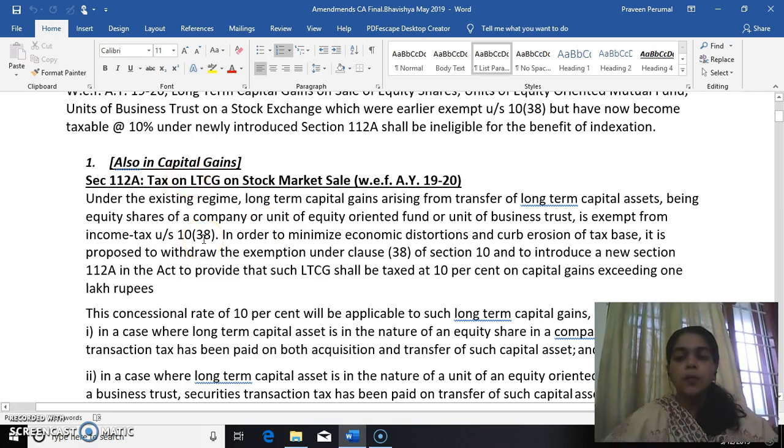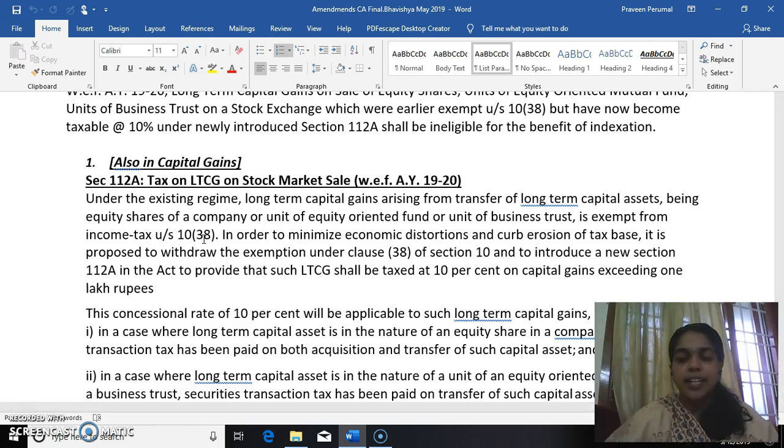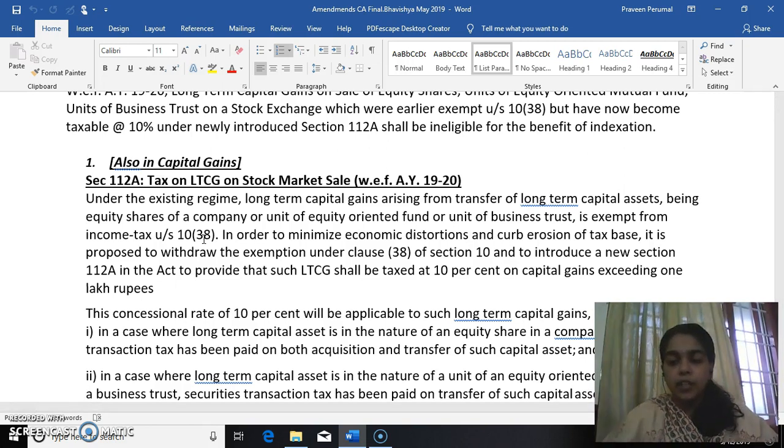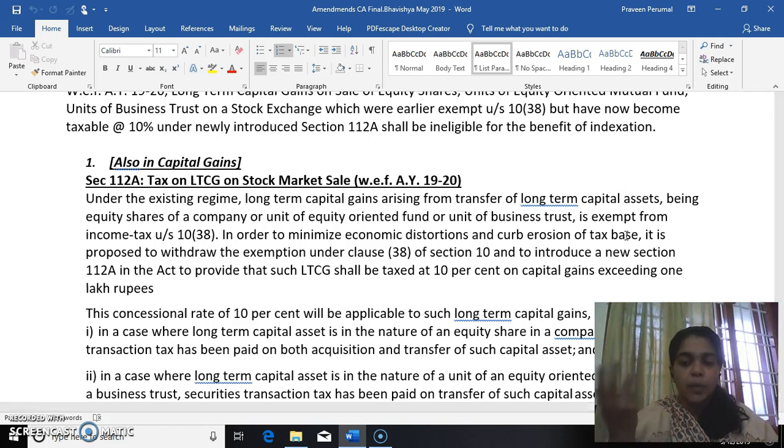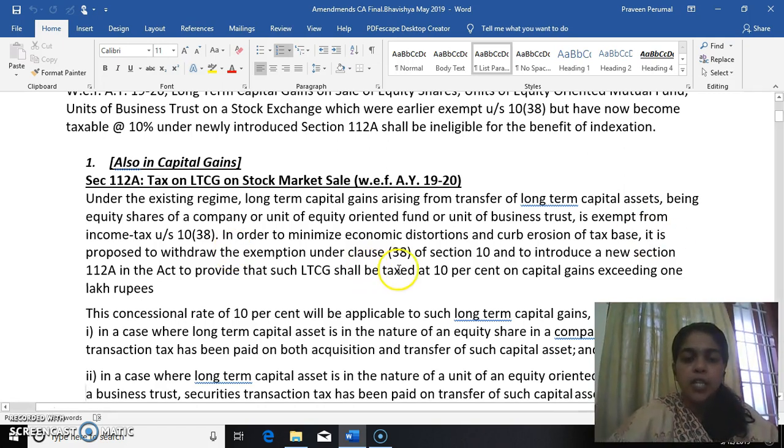Why? Because the government felt that giving exemption under section 10(38) is causing a lot of tax revenue loss to the government. That is why, in order to minimize economic distortion and curb erosion of tax base, the government feels there is a potential of taxing more and more people under this section. Therefore, the government has withdrawn the exemption here. So it is proposed to withdraw the exemption under clause 38 of section 10 and introduce new section 112A.